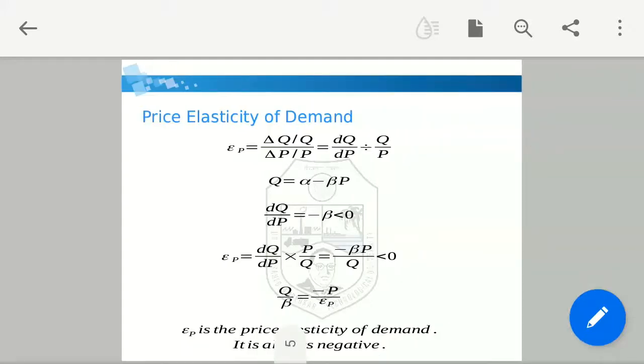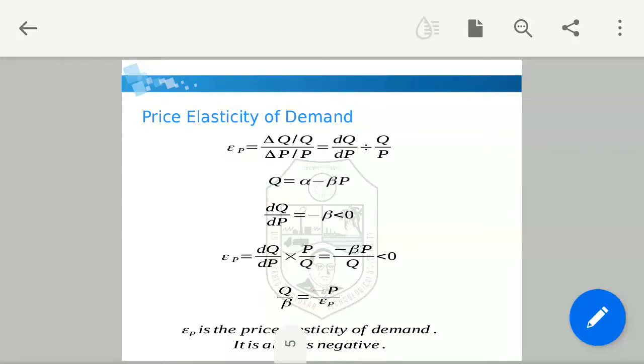Now, next is price elasticity of demand. In the last slide, we have taken x as one factor which affects the quantity demanded. If factor x changes by some percent, by what percent will your quantity change? Now in this case, instead of taking x, we will take price as the one factor. So if there is a change in price, by what percent or how will the quantity demanded be affected?